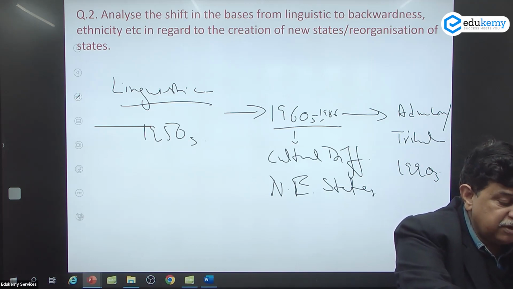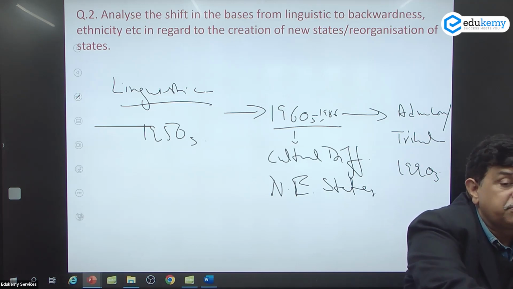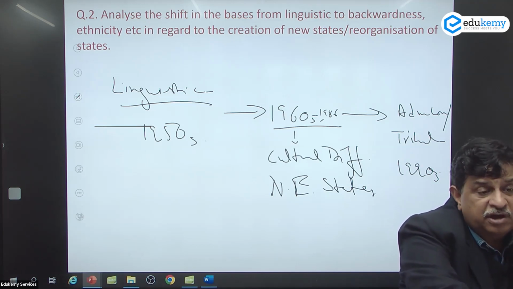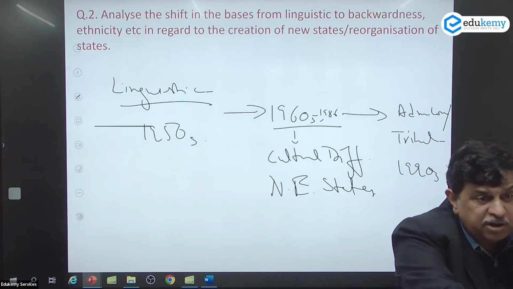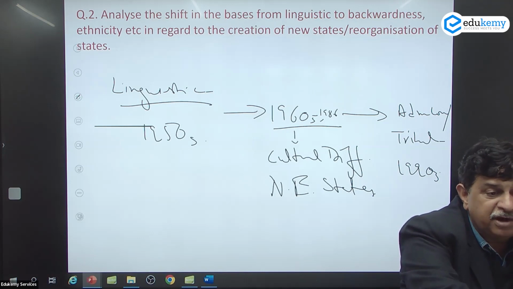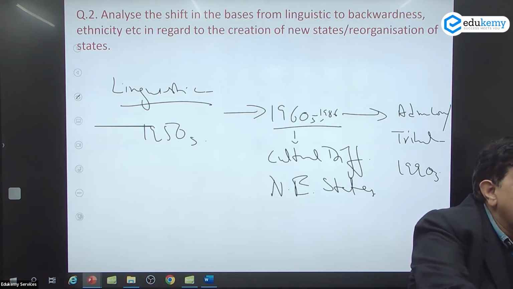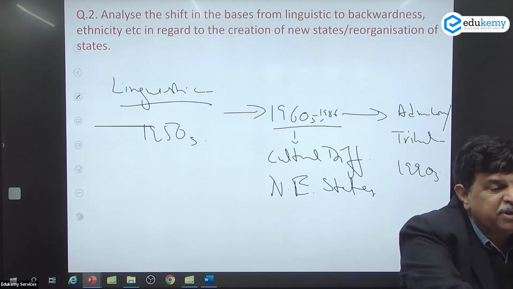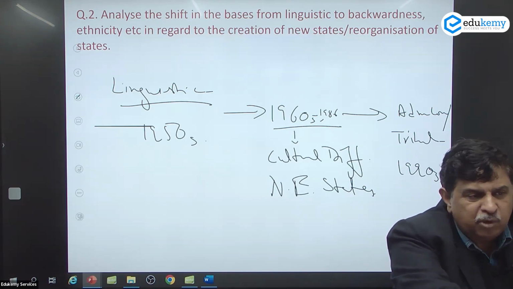We have faced just 7-8 years back terrible communalism. So don't you think by this we can create a more integrated society, at least away from those aspects? Language is definitely a better thing to differentiate yourself from others than other aspects. I am from this caste, I am from this religion, I am from this. These are actually more risky.